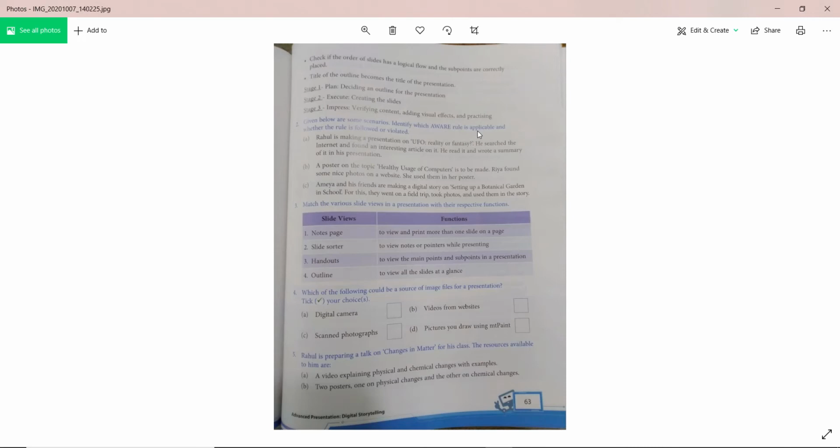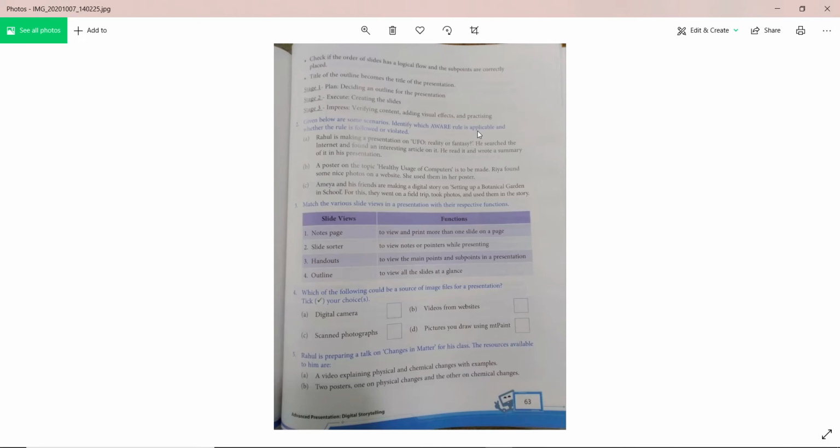So if you have studied our unit 1, before chapters, you can give this answer also. Our rule is applicable and whether the rule is followed or violated. Okay, Rahul is making a presentation on UFO, reality or fantasy. He searched the internet and found an interesting article on it. He read it and wrote a summary of it in his presentation. So UFO, reality or fantasy.